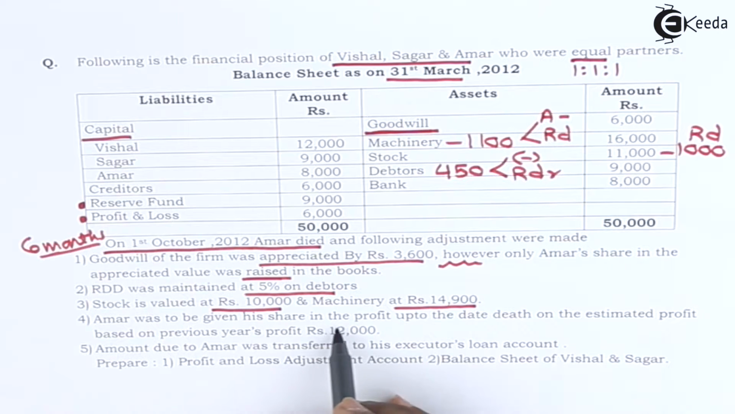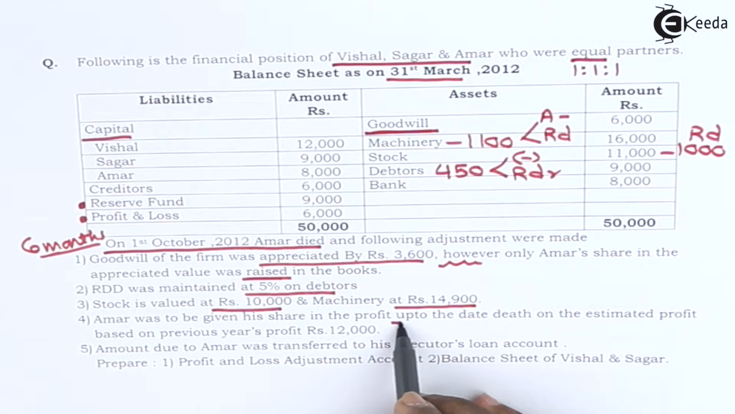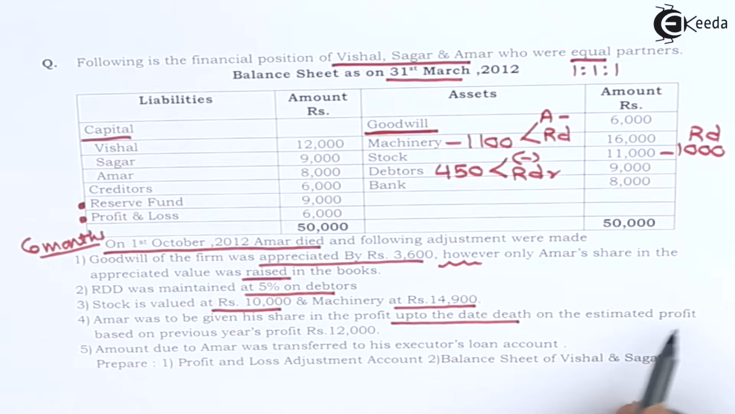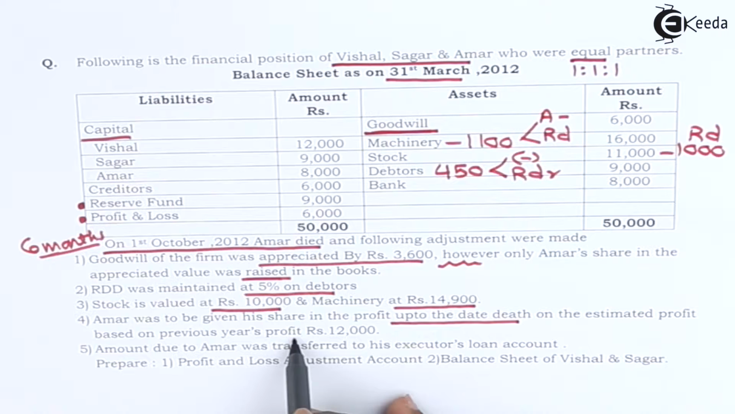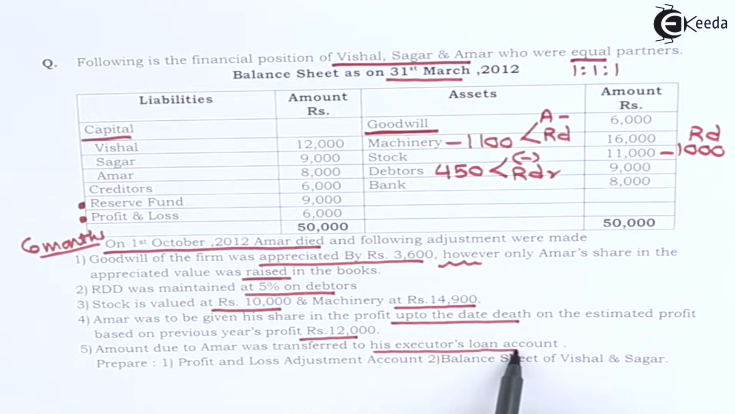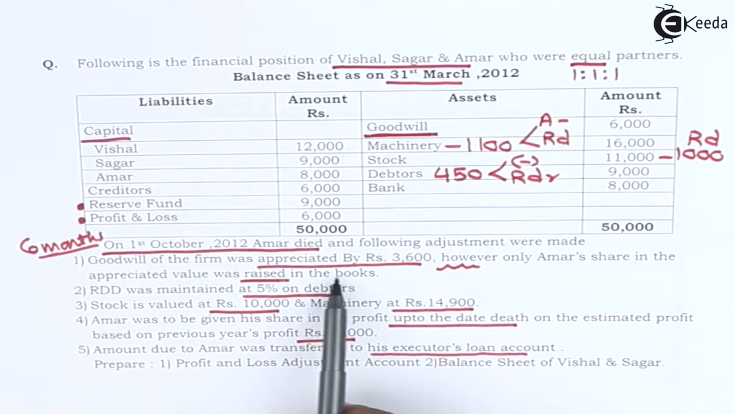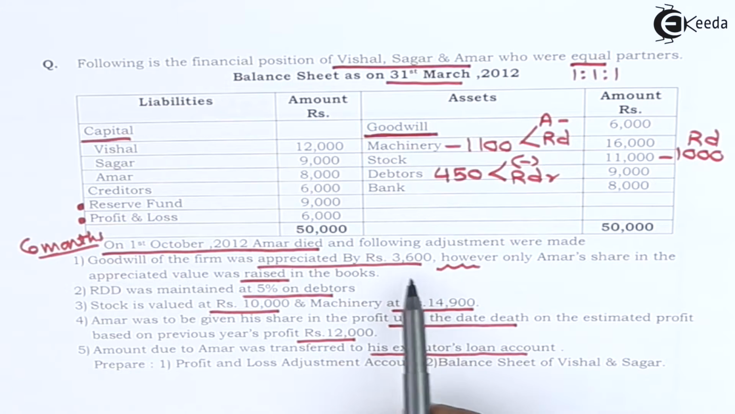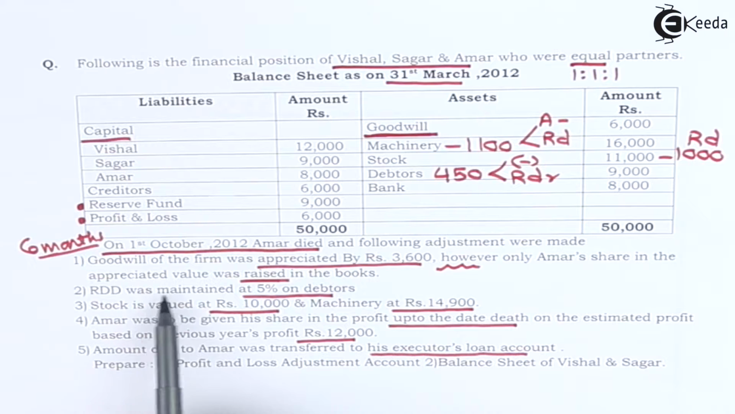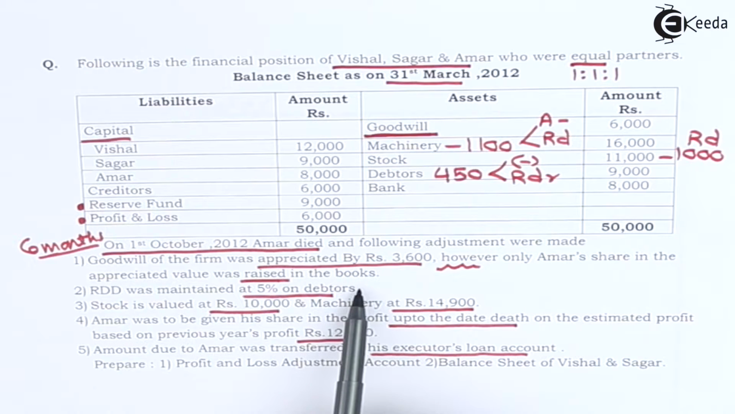Amar was to be given his share in profit up to date of death on estimated profit based on previous year's profit rupees 12,000. We are required to do working note for this. Amount due to Amar was transferred to his executor's loan account. Prepare profit and loss adjustment account. Balance sheet of Vishal and Sagar. Goodwill of the firm was appreciated by rupees 3,600. However, only Amar's share in appreciated value was raised in the books.